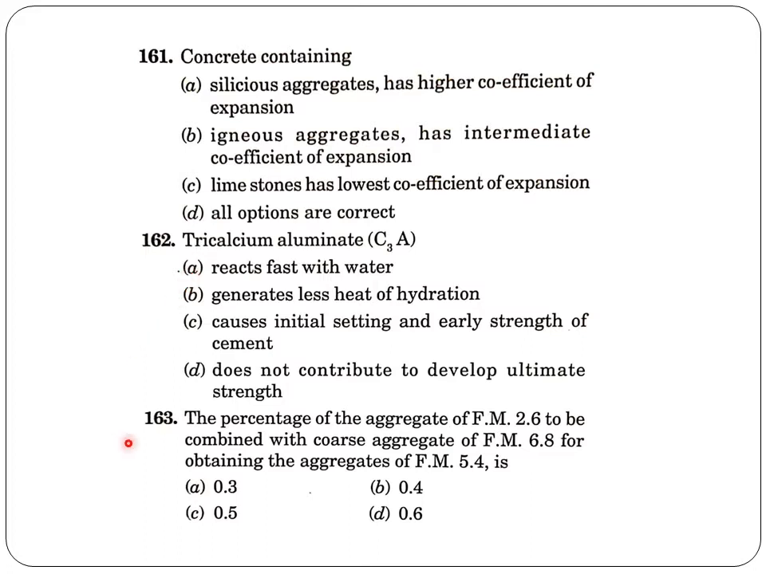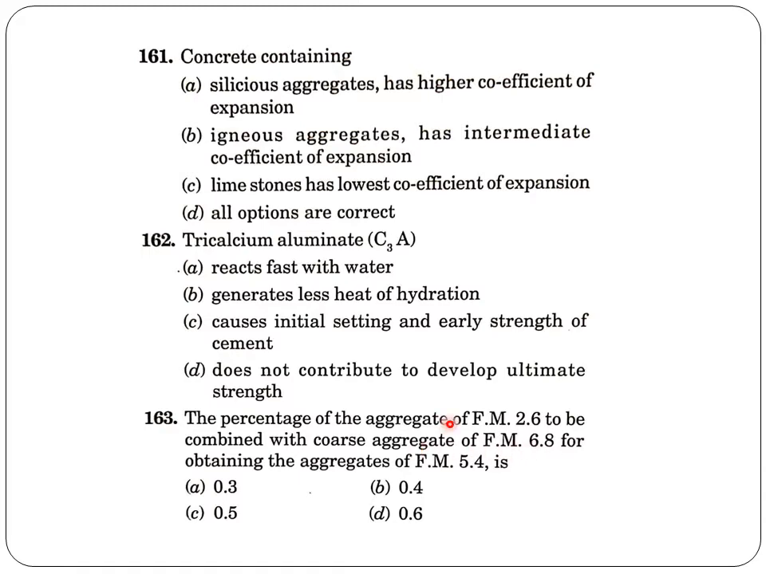Okay, next question 163. The percentage of the aggregate of FM is fineness modulus 2.6 to be combined with coarse aggregate of FM 6.8 for obtaining the aggregates of FM 5.4 is. So the combined aggregates fineness modulus is given. The question is to find out the percentage of the fine aggregate that has to be calculated. Okay, the fineness modulus of a coarse aggregate is already given.